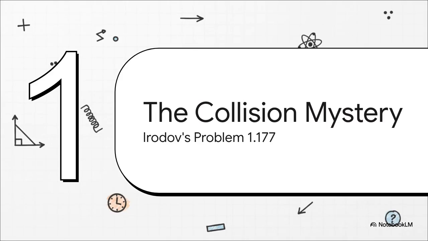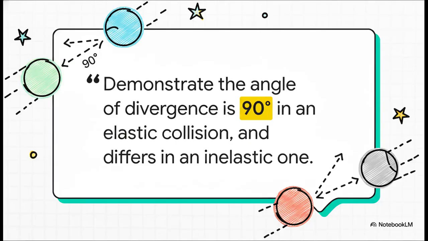And to really get to the bottom of this, we're going to deconstruct a classic problem. This one's from a legendary physics textbook, Irodov's Problems in General Physics. We're looking at problem 1.177, and believe me, it frames our little mystery perfectly. Okay, so here it is, our challenge, laid out in two parts. First, we've got to prove why a perfect, or as physicists say, an ideally elastic collision, gives us that clean 90-degree split. And then, for part two, we have to show why that perfect rule gets broken in a more realistic, inelastic collision. All right, let's dive in.